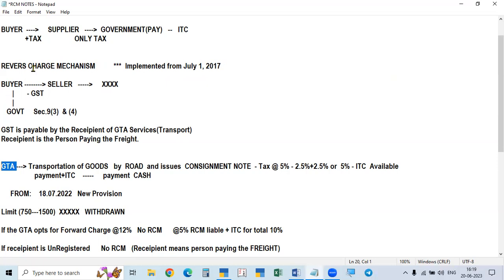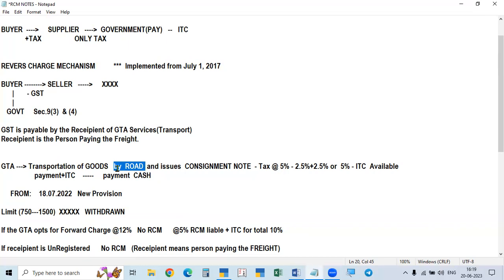GTA means any person, not only an individual, either a company or partnership form, whatever it may be, giving services in relation to transportation of goods by road. Remember this, by road only.